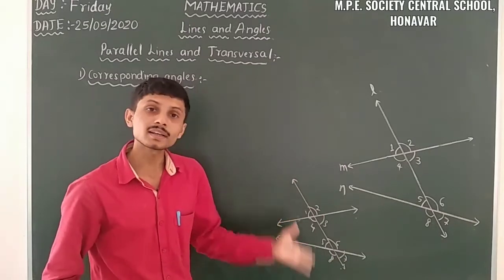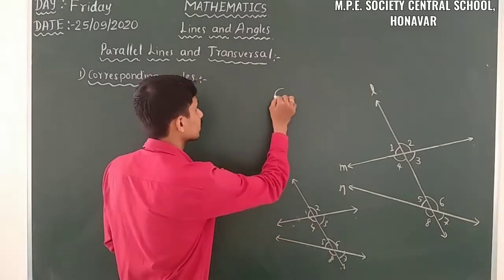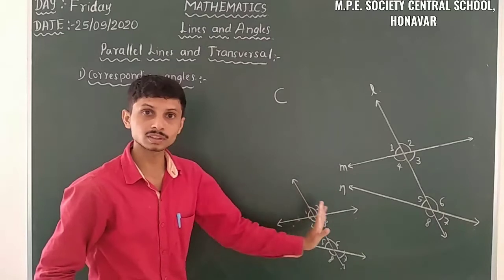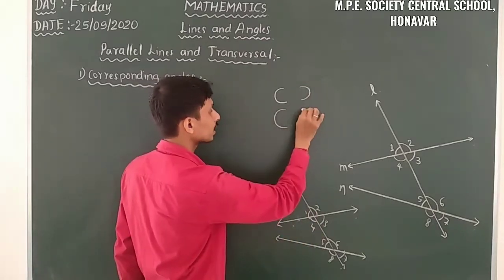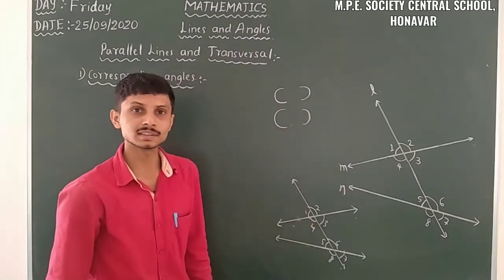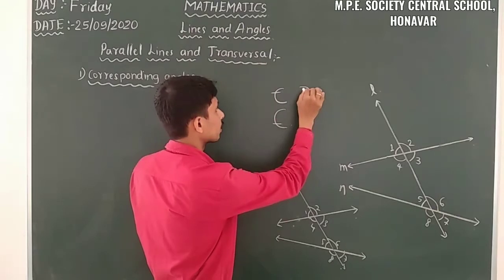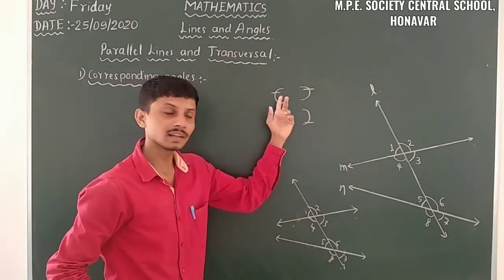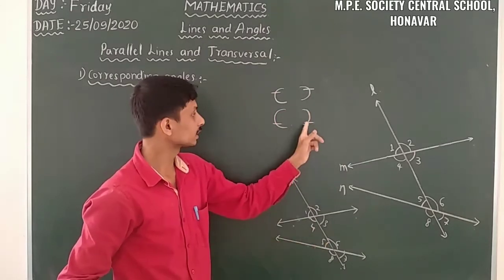When we take corresponding angles, we have to know about the C shape. In one side of the transversal, the angles are like this. In another side of the transversal, the angles are like this. So here we have to take it like this: it is above the line, it is below the line. It is above the line, it is below the line. So it indicates like this.